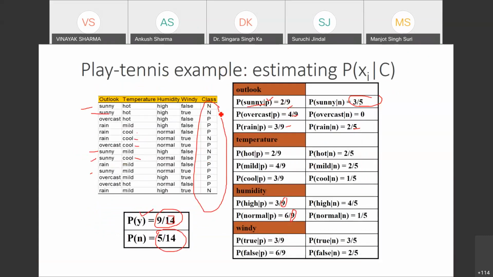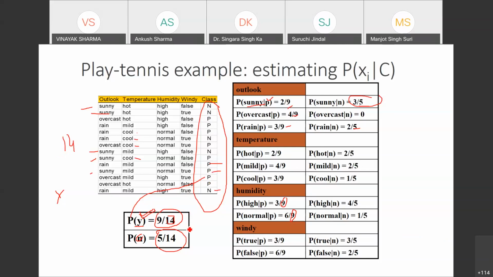This is my data. From this data, firstly, I will find the probability of the classes. I have two classes. One is represented by P, that is the positive class, you can say it is yes. And second, I have used Y here because this P will match this one only. Due to this reason, I have written the positive class as Y and the negative class as small n. So I have a total of 14 rows in this data set, and out of these 14 rows, 9 rows belong to the P class, the first class or positive class, and the remaining 5 belong to the N class, the negative class.